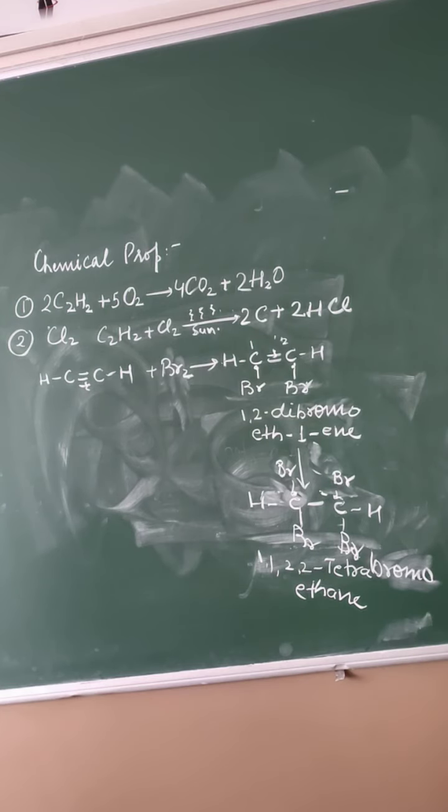Oxyacetylene weld is used for welding. Next one, illuminant, artificial ripening or preservation, manufacture of important organic compounds, artificial rubber, oxalic acids. These are the uses. So all the uses you have to learn from the book. Now what is a test? How can you identify? Suppose 3 test tubes are given. One has alkane, another has alkene, another has alkyne, and you do not know which is which. So how can you test? Some tests are also there. Now we are going to study that.